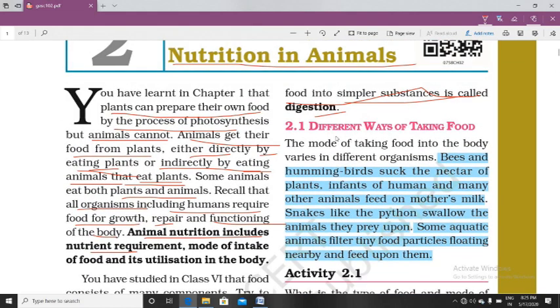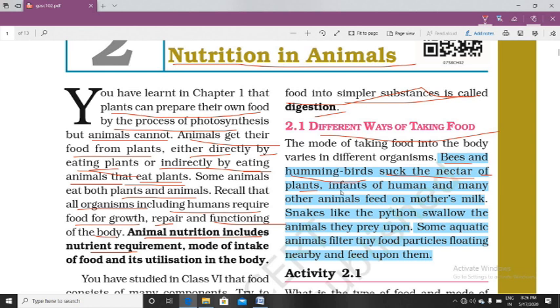Okay, now different ways of taking food. As बच्चों we know, animals have different ways of taking food, because their physical structure, morphological structure, anatomical structure is different. Okay, for example, bees and hummingbirds. Have you seen hummingbirds and bees? They suck the nectar of the flowers of plants. Their mouth is in the shape that they can suck.